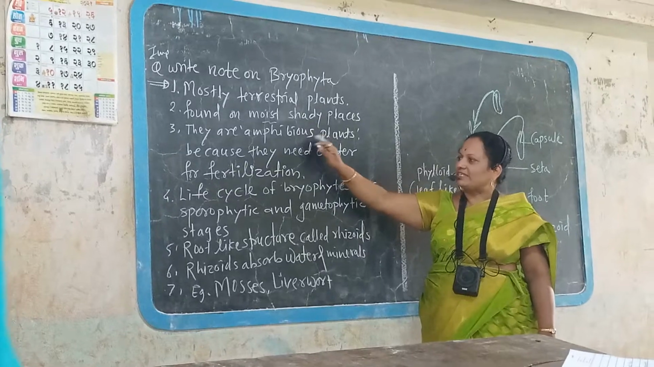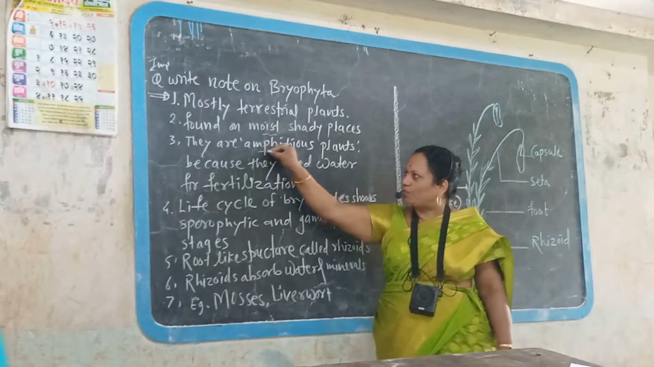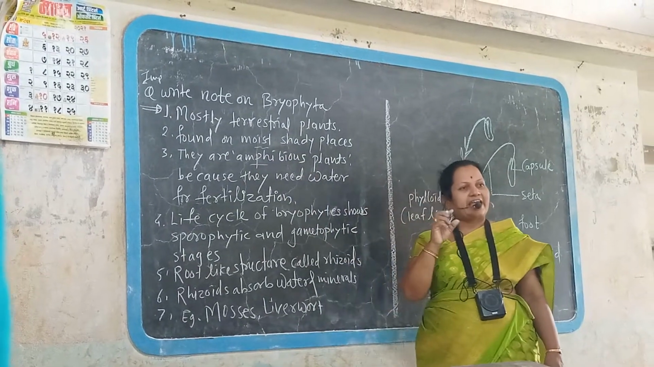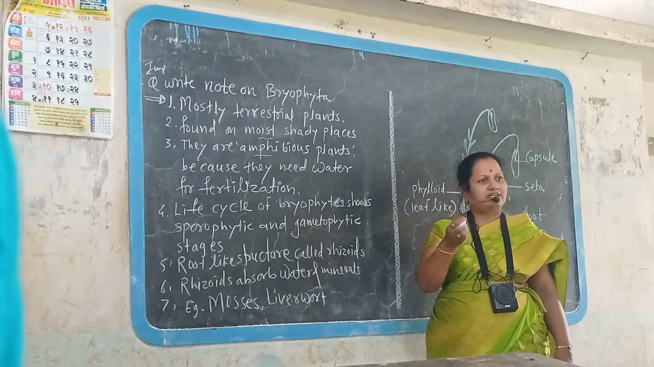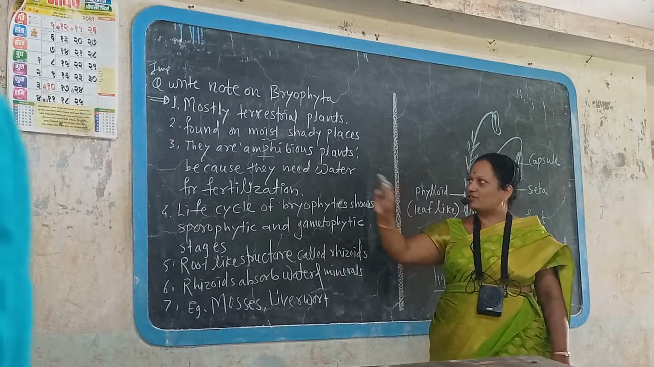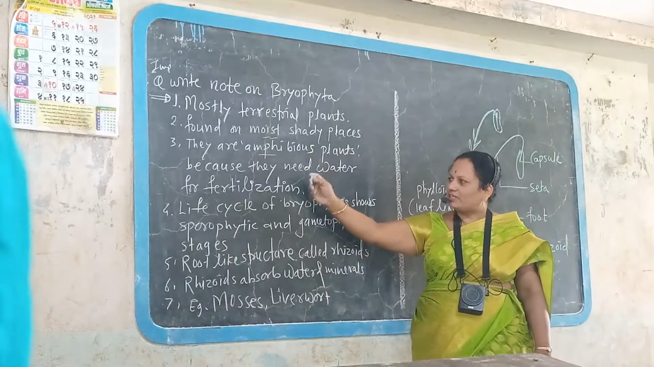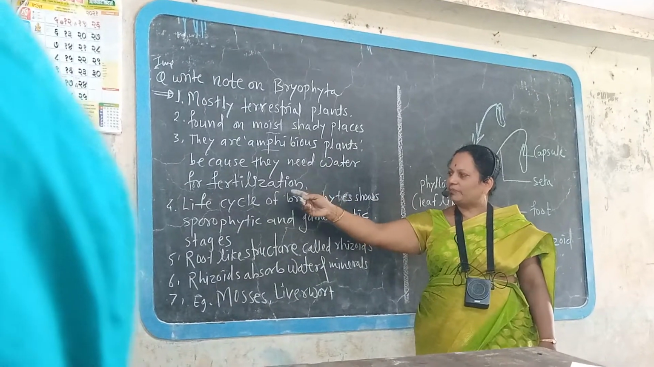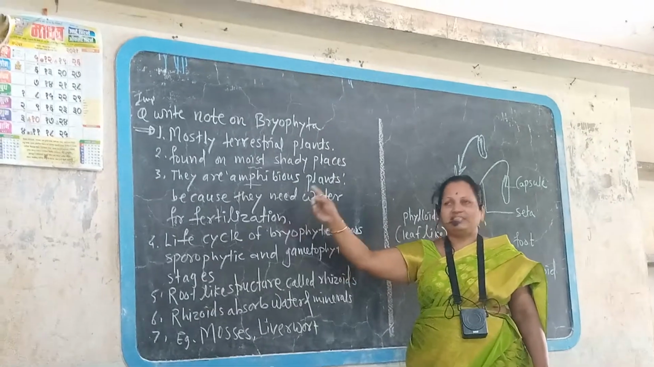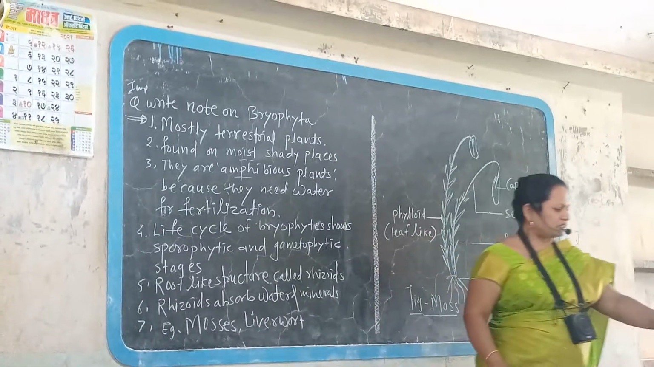They are amphibious plants. Amphi means what? Amphi means both. They can live in the water as well as on the land. That is called amphibious plants because water is necessary for the process of fertilization. In this group, there are mosses, these are the mosses here.